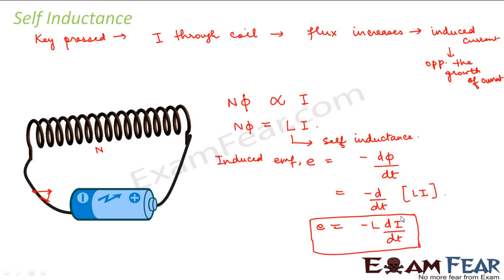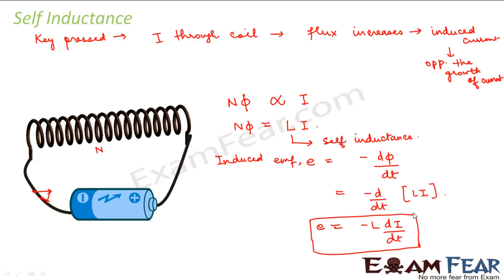So here, what is this I? This I is nothing but the current which flows through the coil when you press the key. So what is the phenomenon of self-induction? You press the key, a current flows through the coil. When the current flows through the coil, from magnetism, you know that a current carrying conductor or a current carrying solenoid will produce some magnetic field. There will be some magnetic field inside the solenoid.